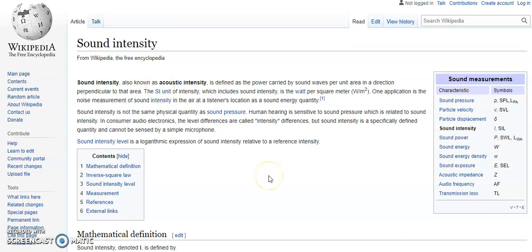Hello all. As we have discussed the introduction of sound and its human effect in the previous session, today we are going to discuss a few terminologies related to sound intensity.